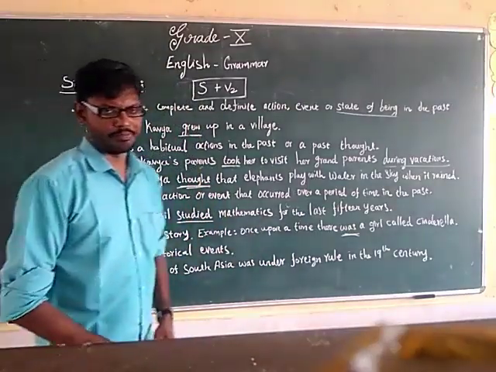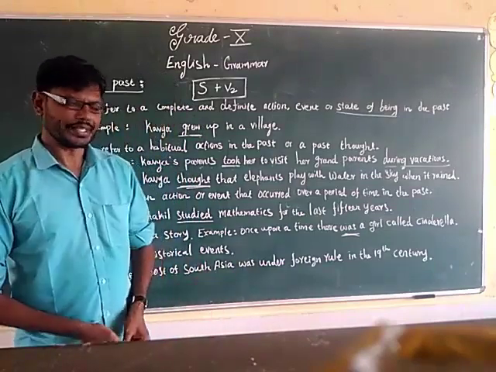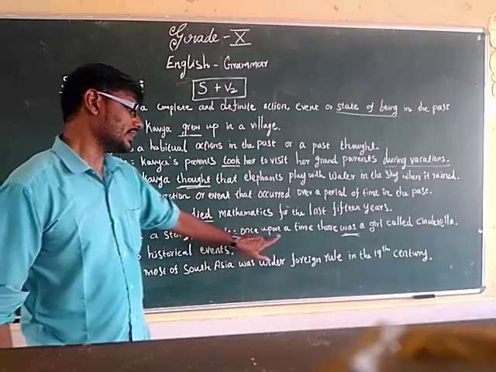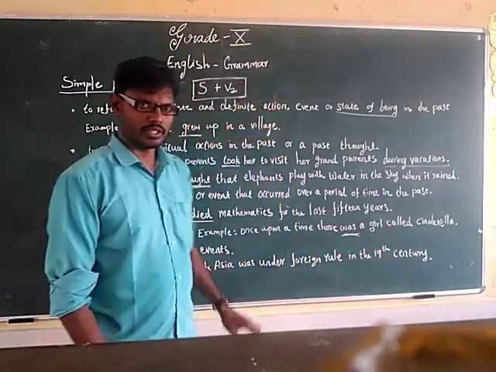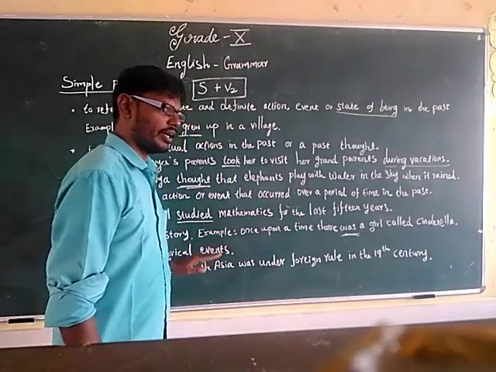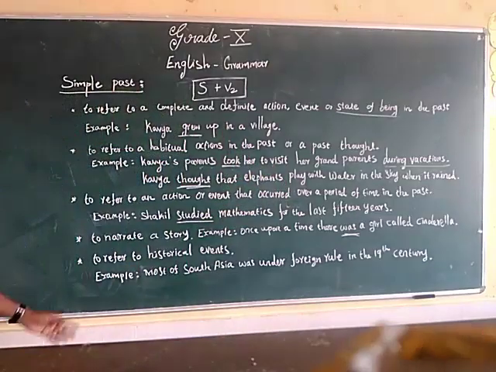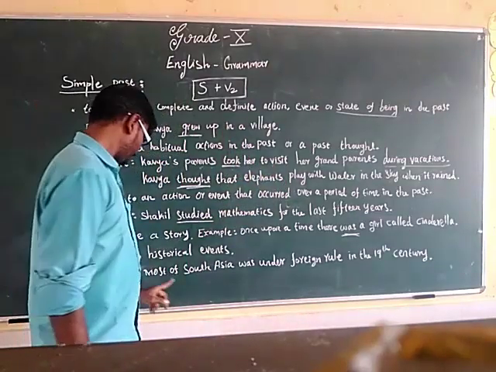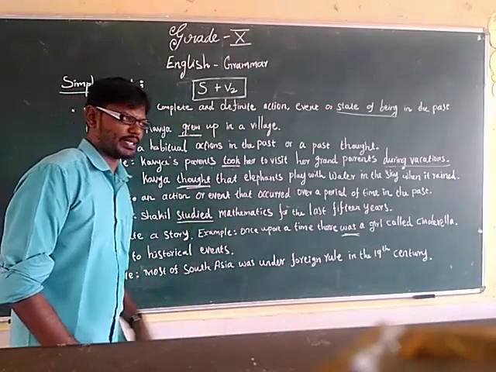To narrate a story, obviously we always use past tense. Here, example: once upon a time there was a girl called Cinderella. So all stories are narrated using simple past tense. Historical events are also referred to using simple past tense.